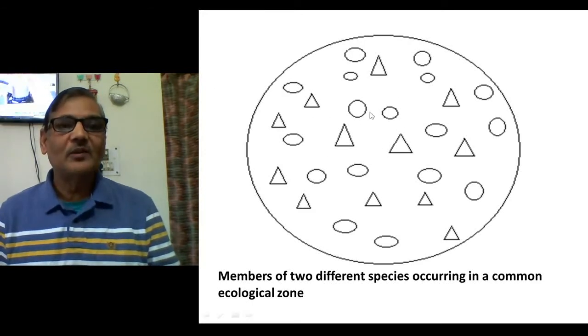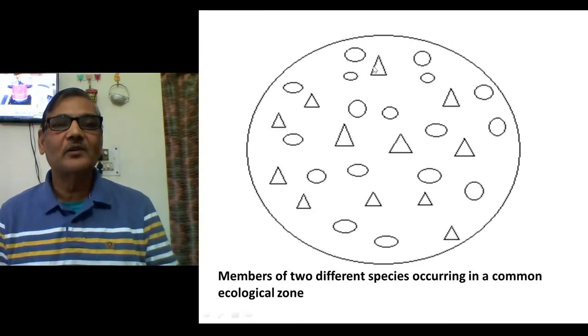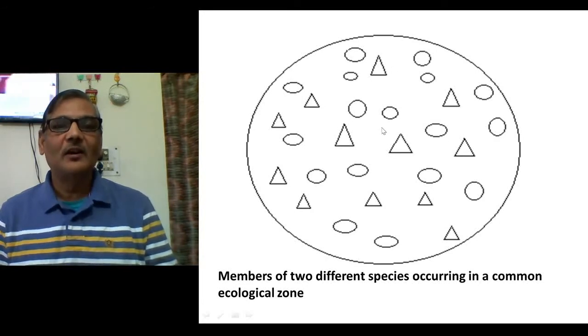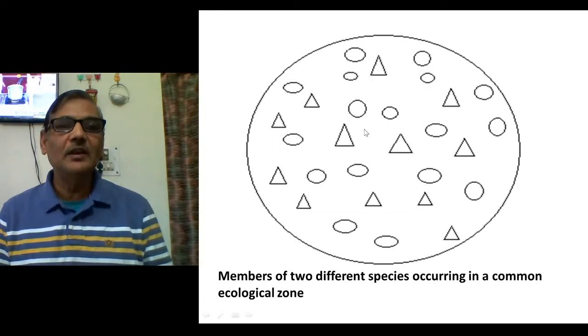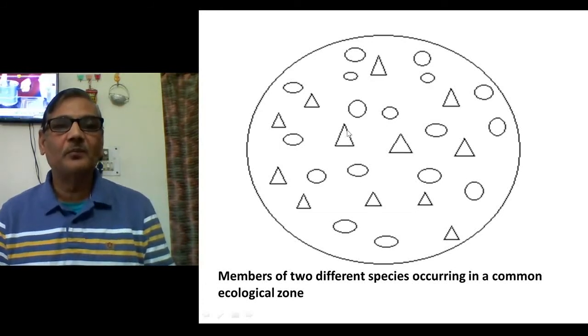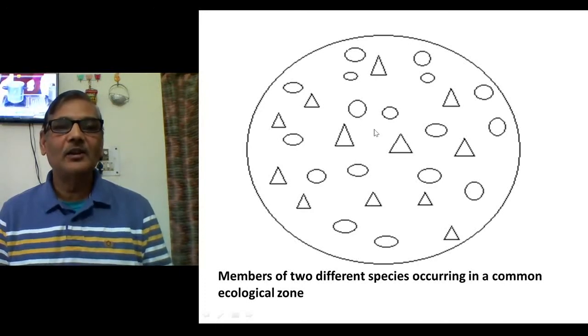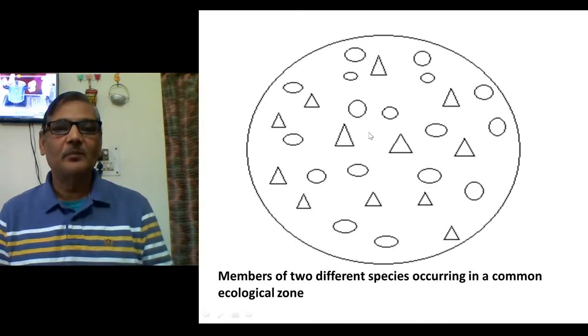Here also the same thing is shown. There are members of two different species, one shown as triangles, the other as circles. They may be present in the same area, but they will keep distance because, in the same ecological zone, the type of food they prefer will vary, and that is why there will not be conflict between them.